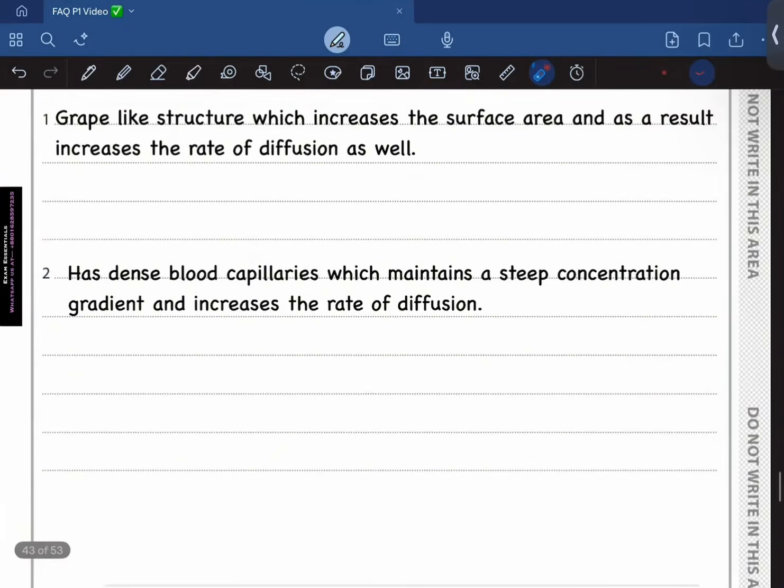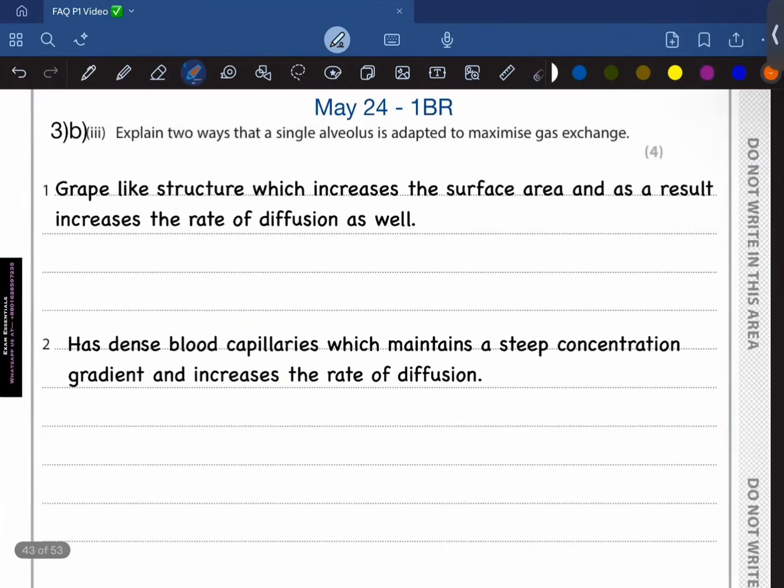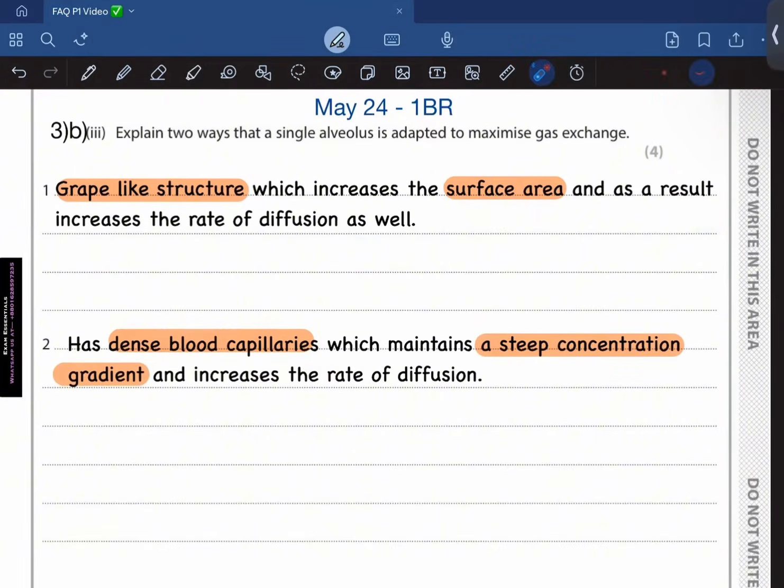So first of all, I could say that the grape-like structure increases the surface area and hence the rate of diffusion, and also the dense blood capillaries maintain a steep concentration gradient. Moving on.